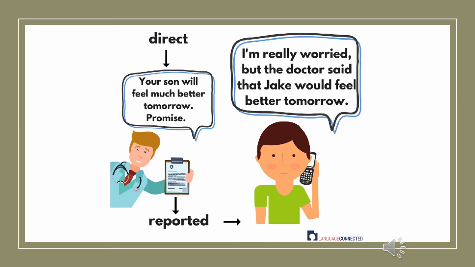Don't forget that we have different ways or different tenses to express our ideas, right? Look at the example given here with the doctor. The exact words of the doctor are, "Your son will feel much better tomorrow. Promise." Okay? So if you are telling a direct speech, you can say, the doctor said, comma, and in quotations, you include "Your son will feel much better tomorrow. Promise." Okay? So there you have the direct speech.